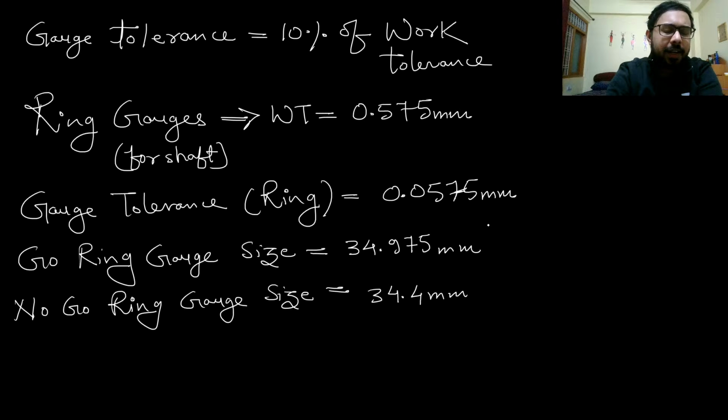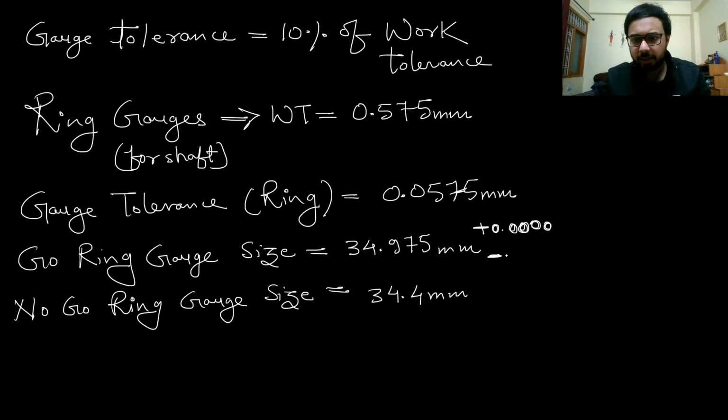This go ring gauge is having maximum size 34.975, so our tolerance will be applied like this. It will have plus 0.0000, and it will have minus 0.0575.